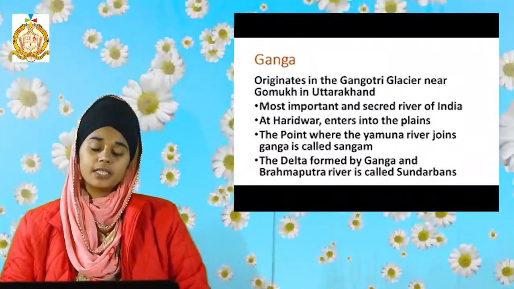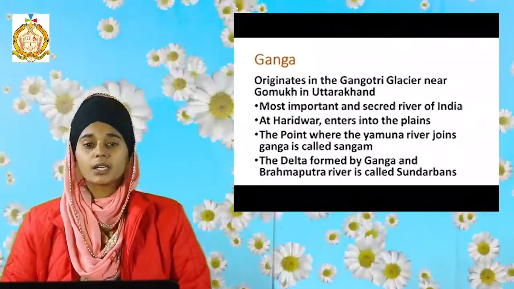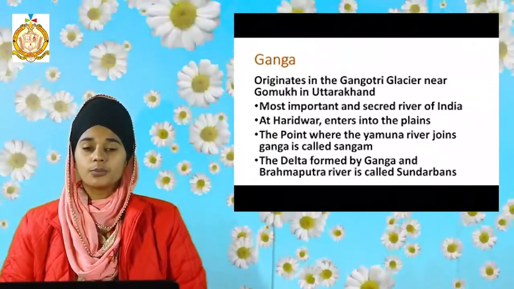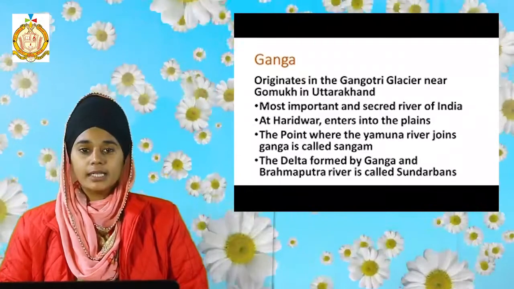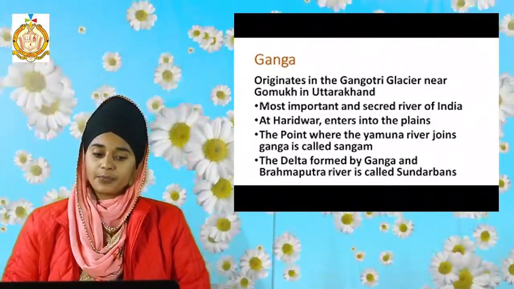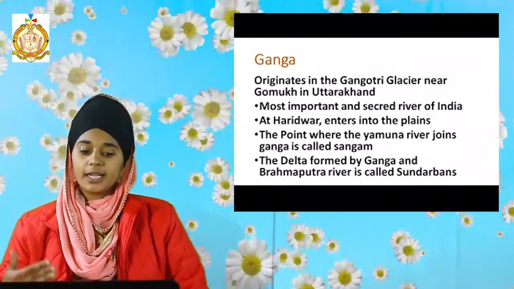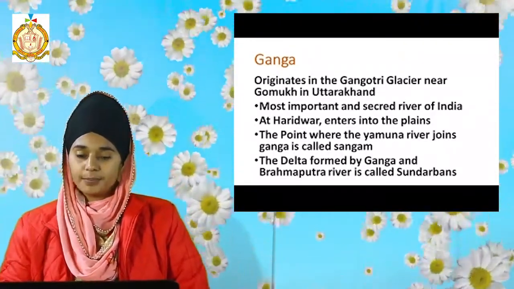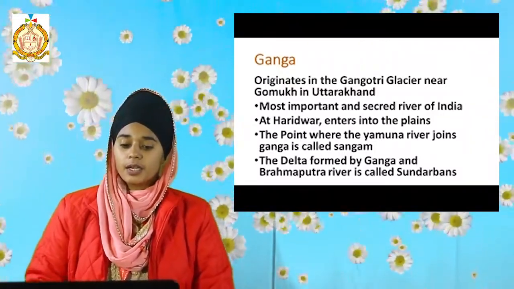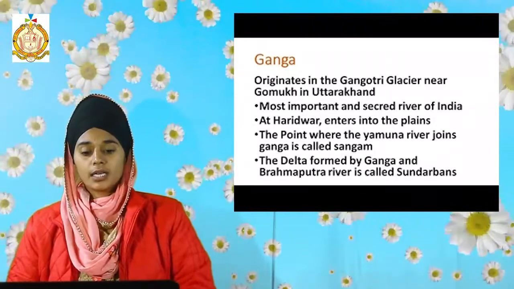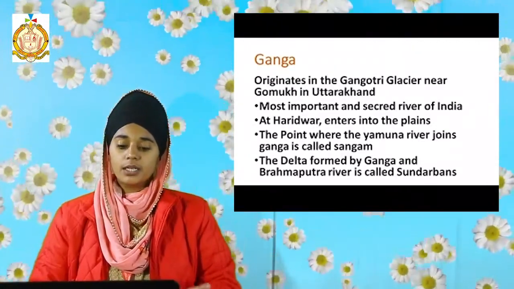The next river is Ganga. Yes students, Ganga originates in the Gangotri glacier near Gomukh in Uttarakhand. It is the most important and sacred river of India. And in India, it enters the plain area at Haridwar. The point where the Yamuna river joins Ganga is called Sangam. Remember it, where the two rivers meet, that is called Sangam.